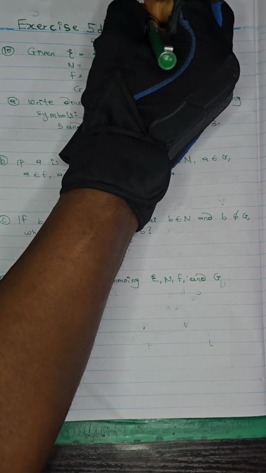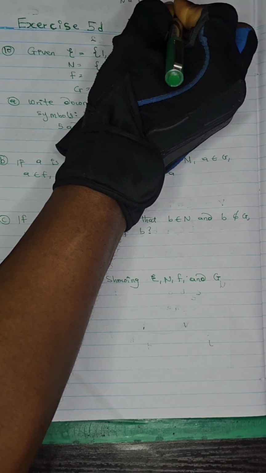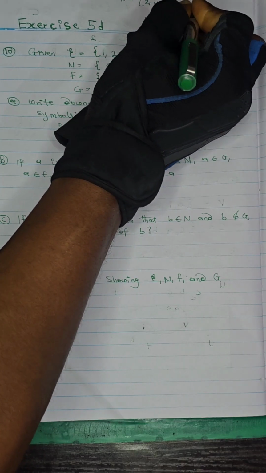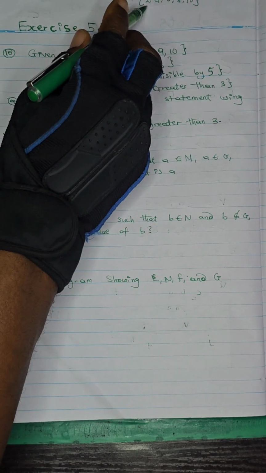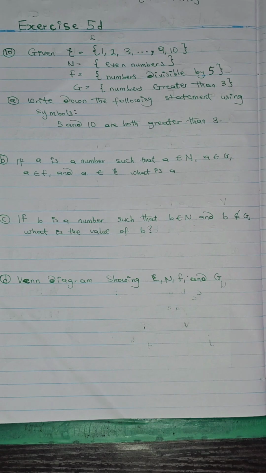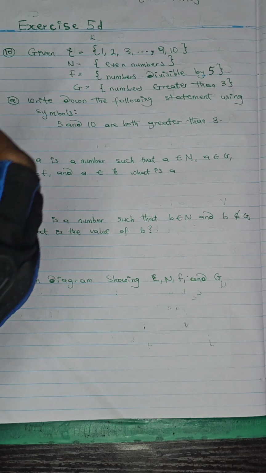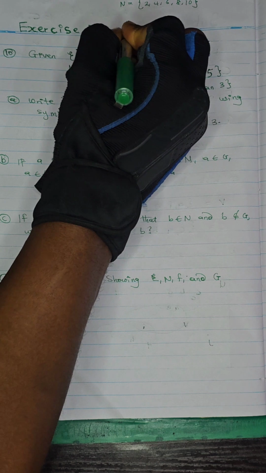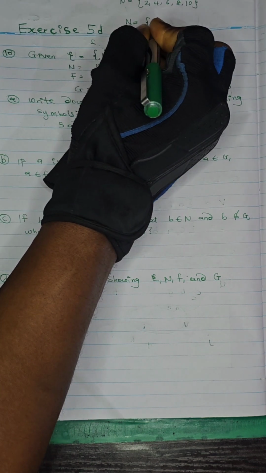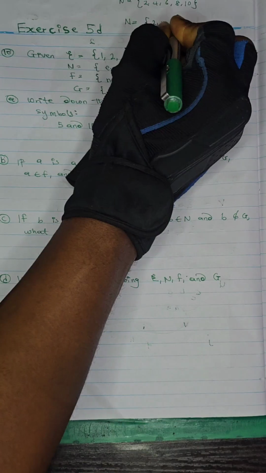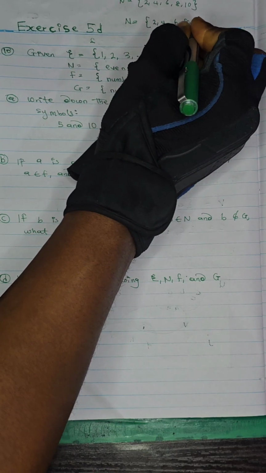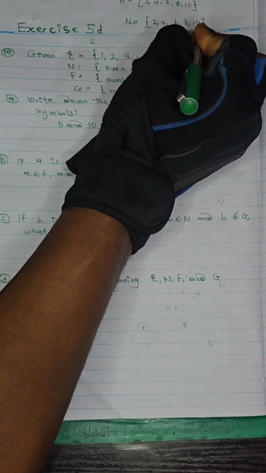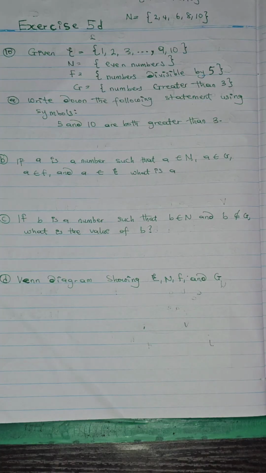So in that case, you have 2, 4, 6, 8, and 10. That's for N. Okay, I think this is not showing in my slide, so let me write it out. N is even numbers, which is 2, 4, 6, 8, and 10. So this is your N.